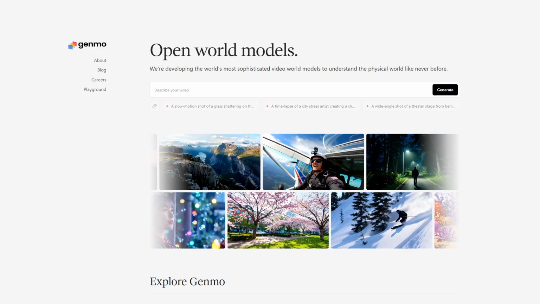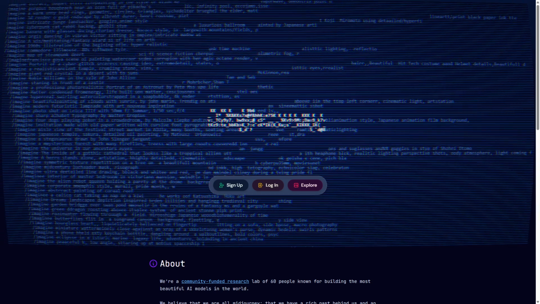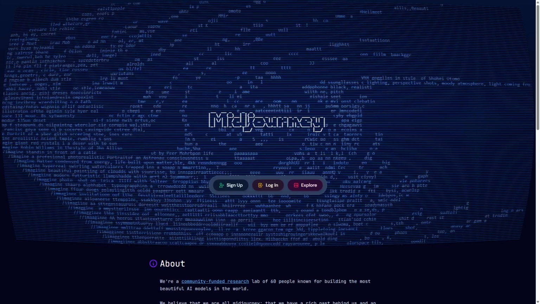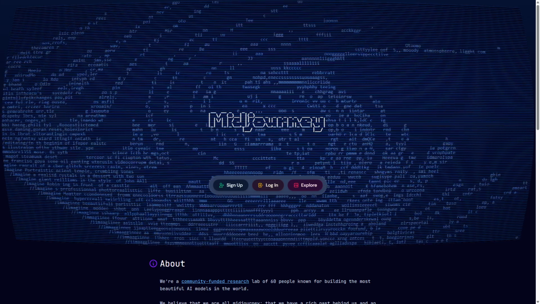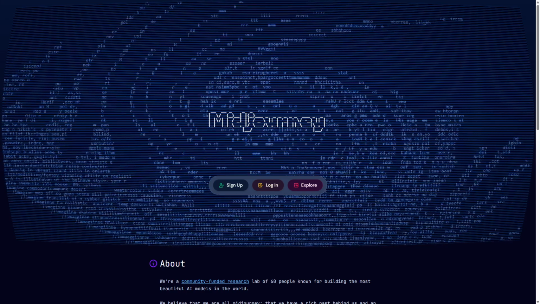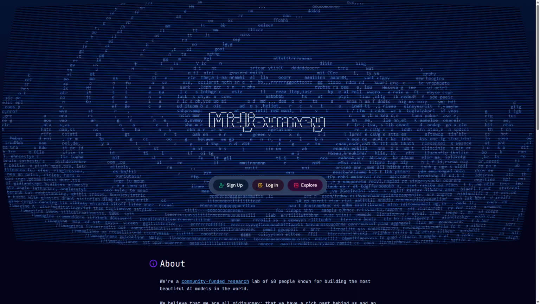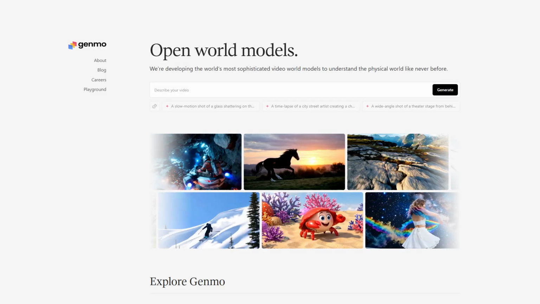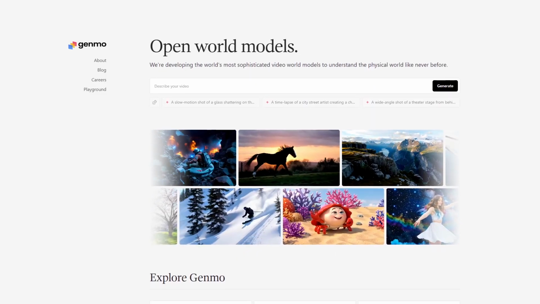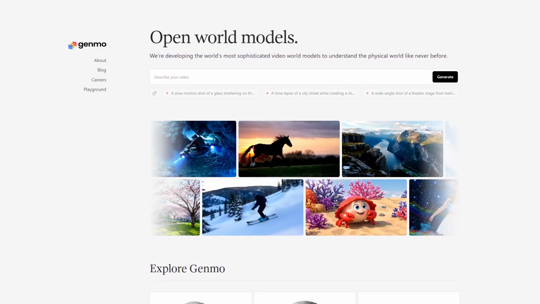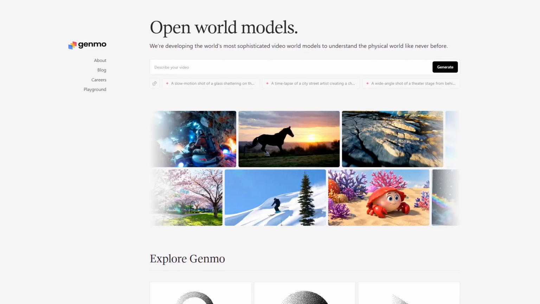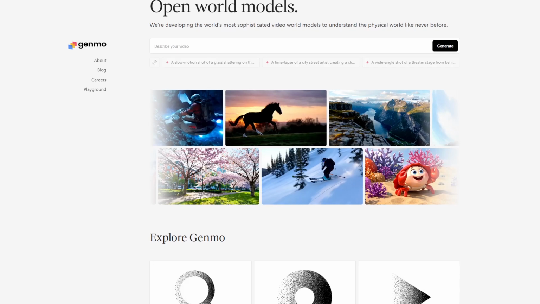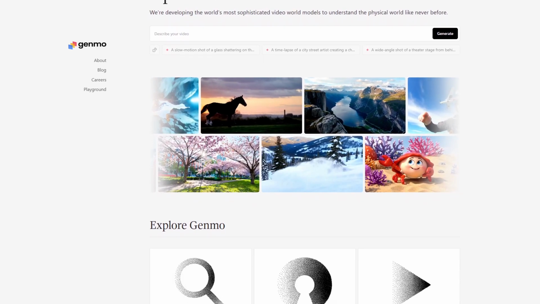Genmo AI and Midjourney are popular AI image generators designed to create high-quality visuals from text prompts. The core difference lies in Genmo AI's focus on video and animation capabilities, while Midjourney specializes in detailed static image generation. Genmo AI is an advanced AI platform that generates both images and videos from text prompts, offering dynamic visual storytelling. It works by interpreting descriptive inputs to create animated scenes or short clips, making it ideal for creators who want motion in their content.